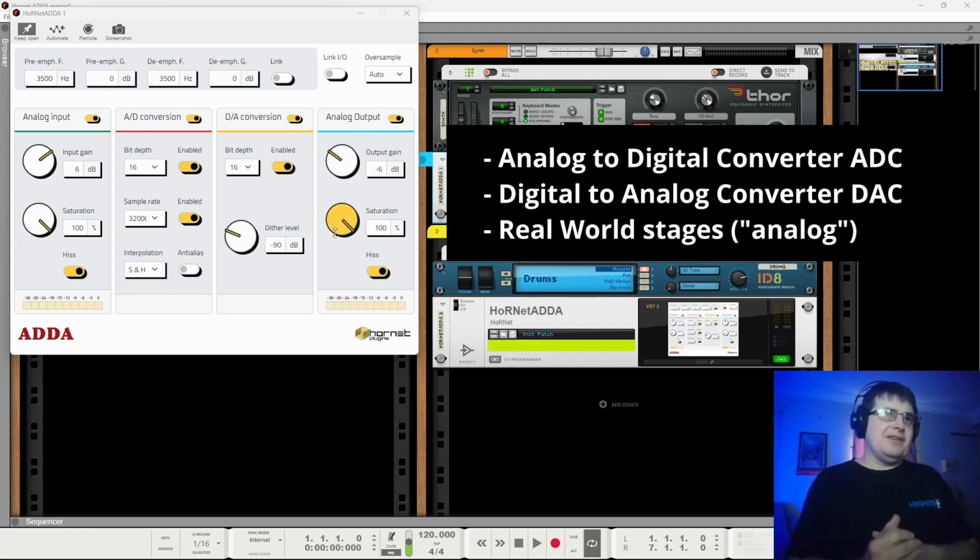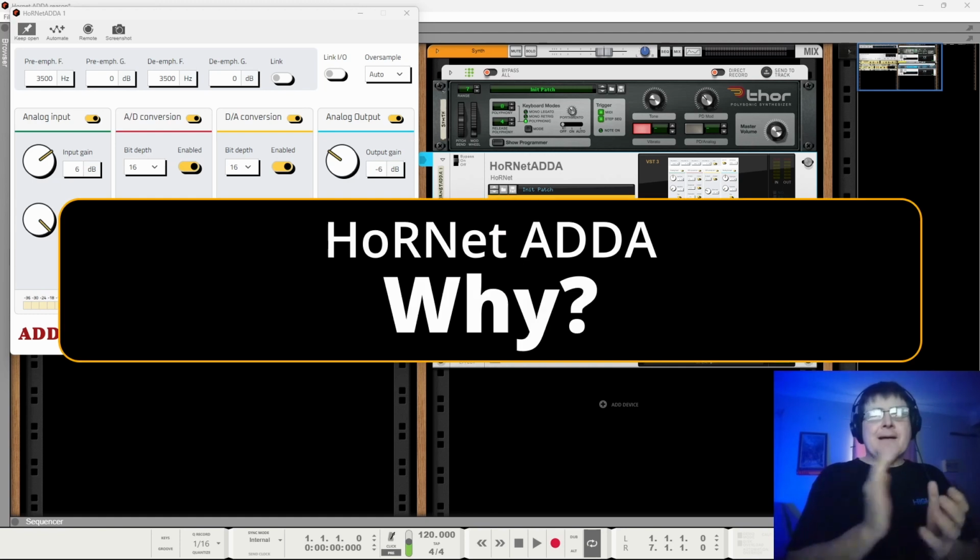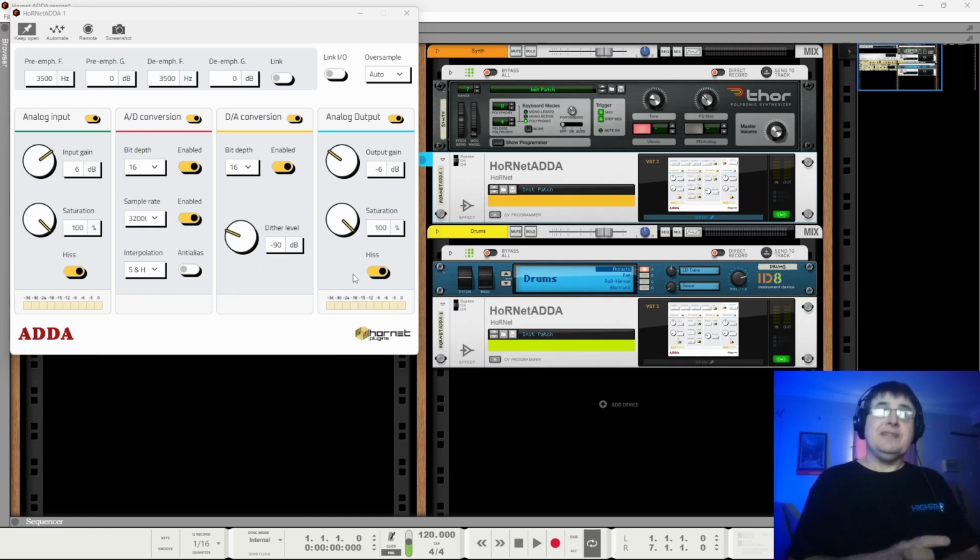I'd probably rather rename them as real-world stages at the beginning and the end of the process. Everything can be switched in and out, so it's fairly modular in that sense. And you may well be asking yourself, why would I want that? That's a really fair question, and if you're asking that, it's entirely probable that you do not need this.